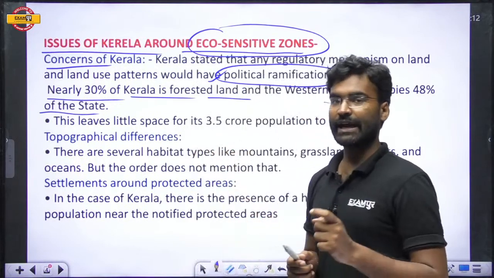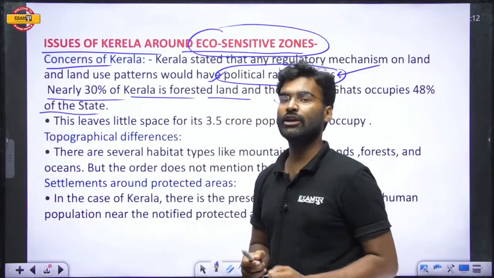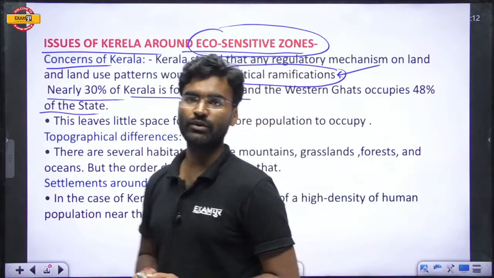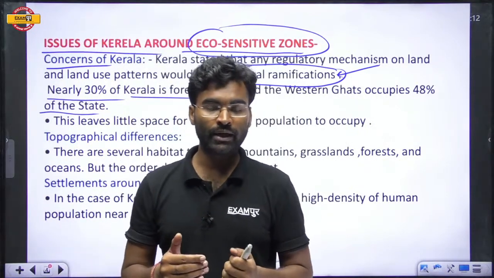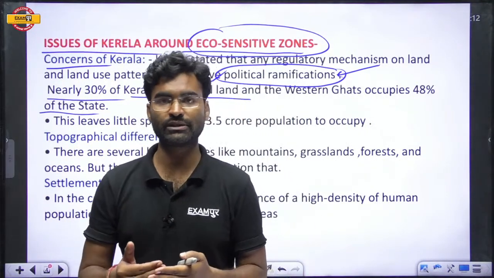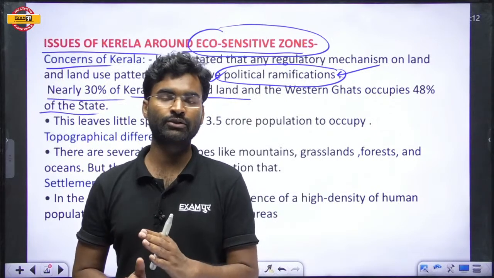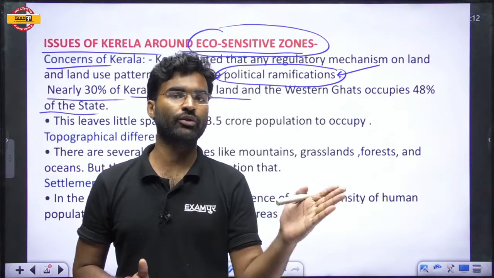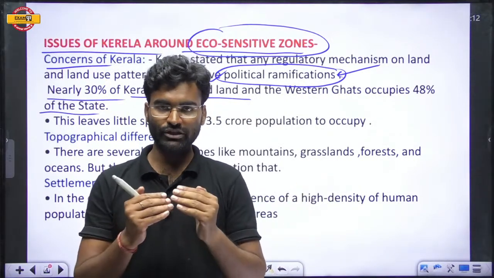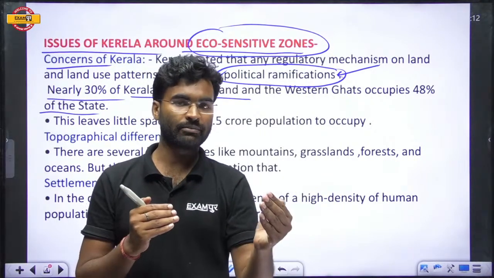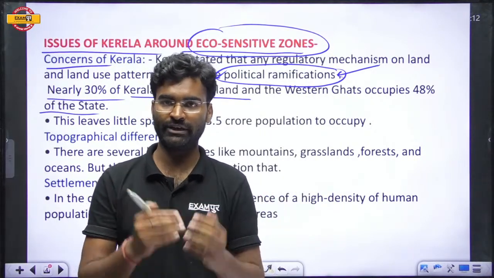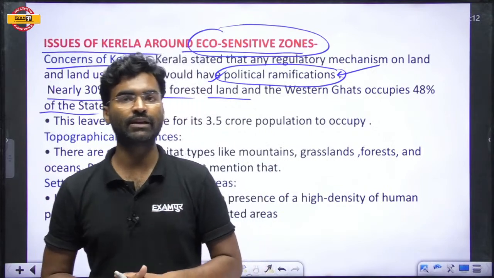If any state has 48% of its area under the eco-sensitive zone, then the land resources will be less in proportion to the population.